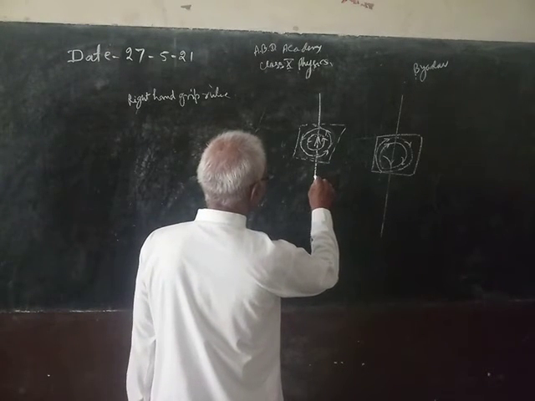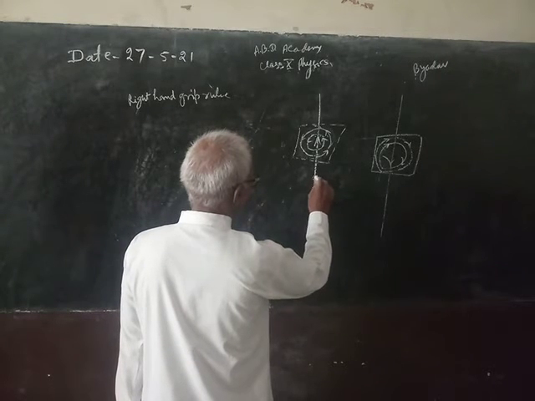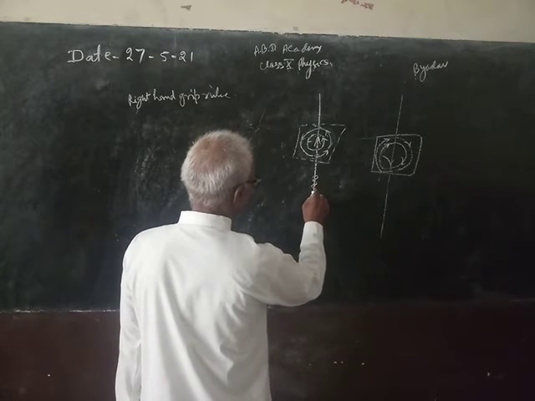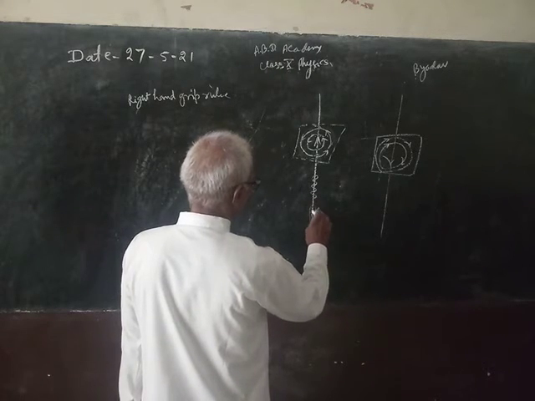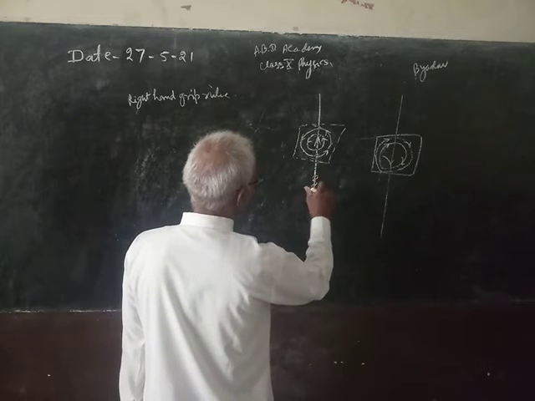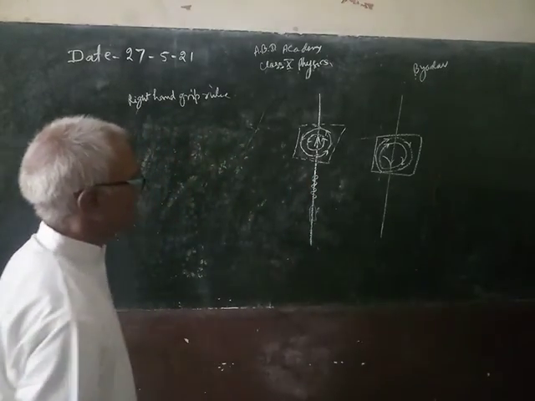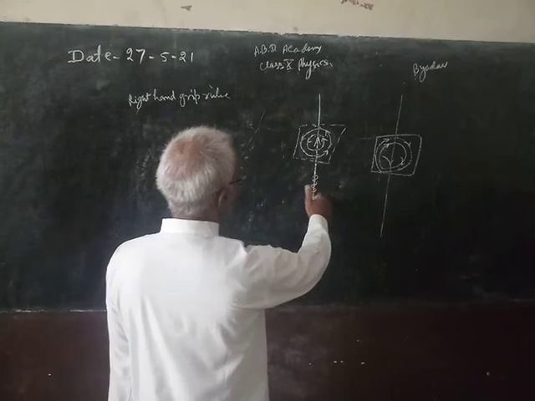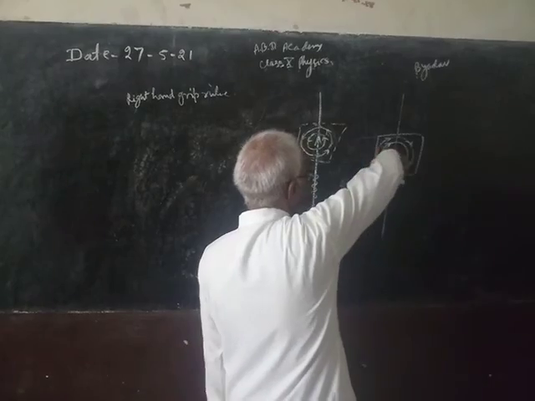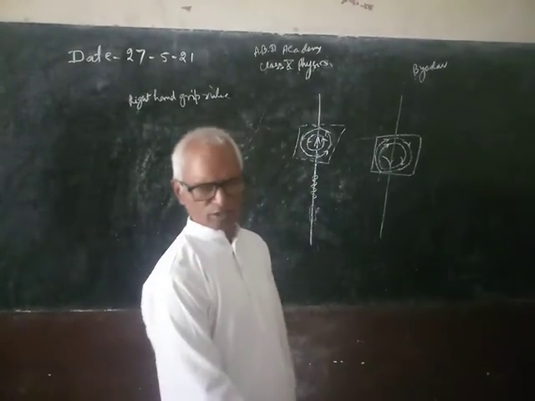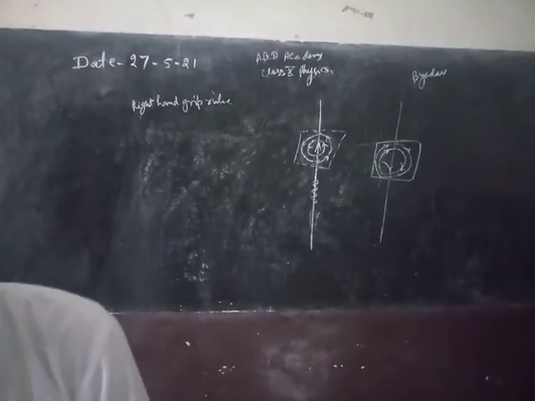Suppose here is a screw, and here is the handle of the screw, which is right-handed. This way it is advancing, then the direction of the thumb will give the direction of magnetic field. This way, but anti-clockwise, and here it will be clockwise, perpendicular to this. This is Maxwell's right hand screw rule.